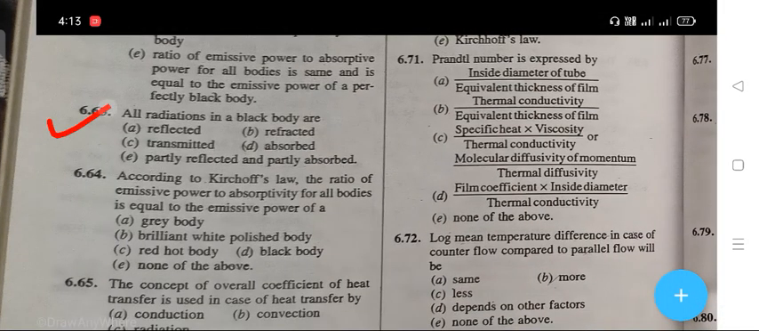The next question is, all radiation in a black body are. Right answer is D, that is your absorbed. Next question, according to the Kirchhoff's law, the ratio of emissive power to absorptivity for all bodies. The right answer is D, that is your black body.